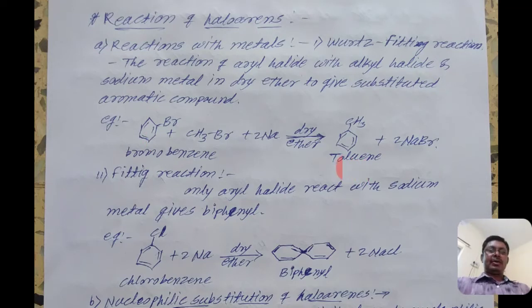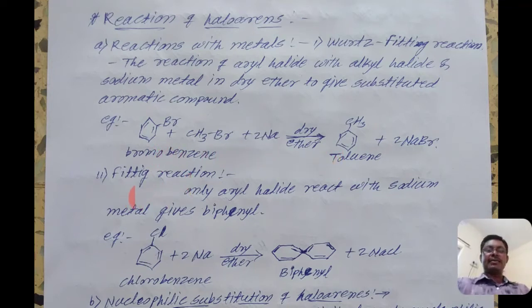That reaction proceeds in the presence of dry ether. It is the same as the Wurtz reaction, but here one is an alkyl halide and the other is a haloarene, so it is known as the Wurtz-Fittig reaction.